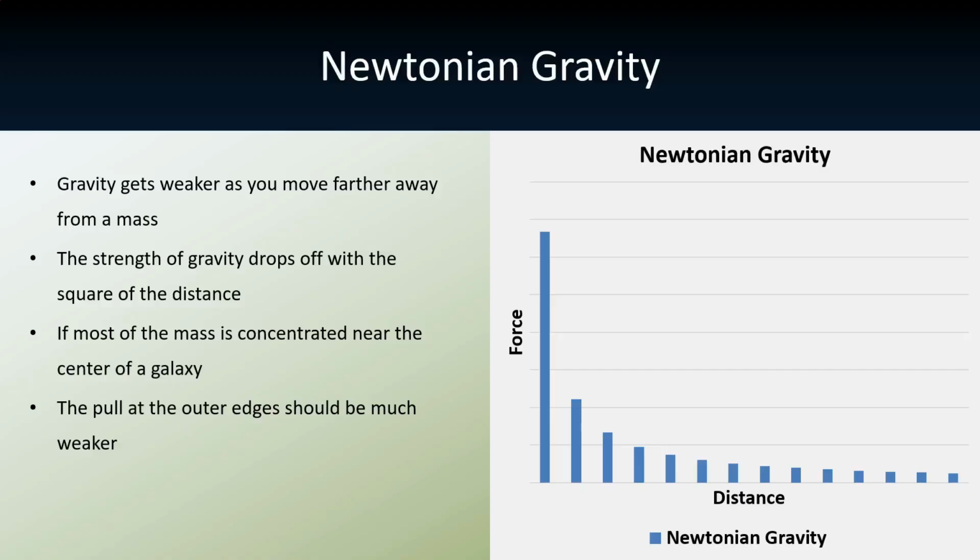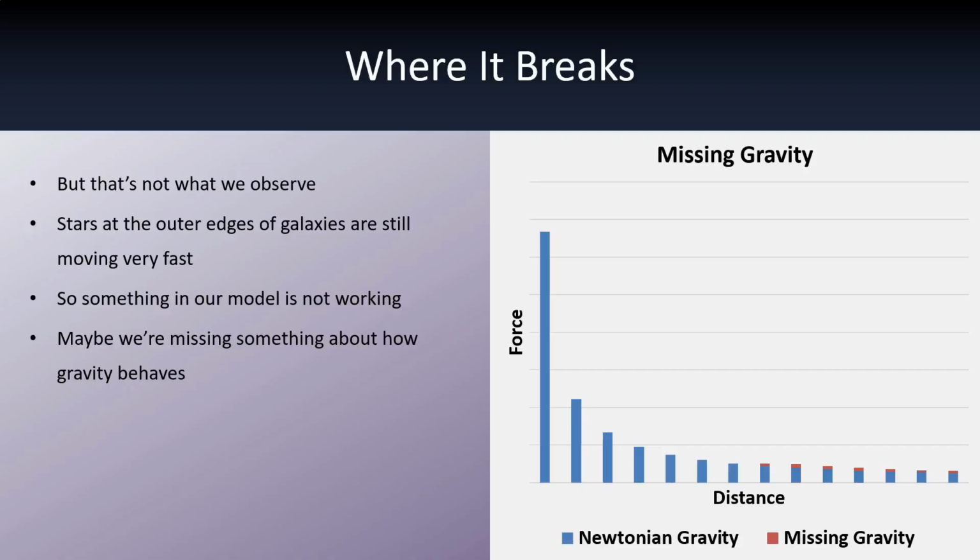Newtonian gravity. Gravity gets weaker as you move farther away from a mass. The farther you go, the less pull you feel. And this follows a very specific pattern. The strength of gravity drops off with the square of the distance. So, if most of the mass is concentrated near the center of a galaxy, the pull at the outer edges should be much weaker. And that means stars at the outer edges should be moving more slowly.